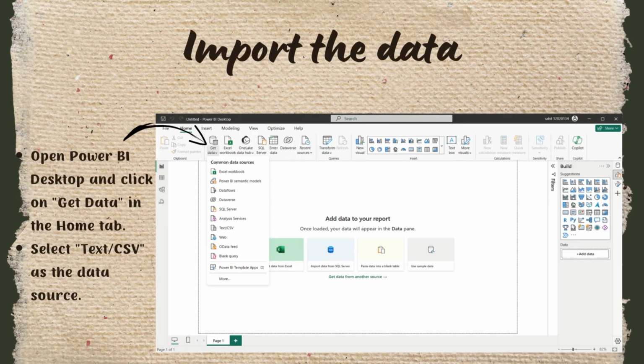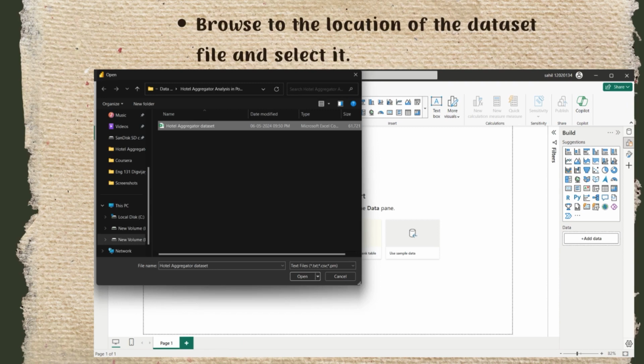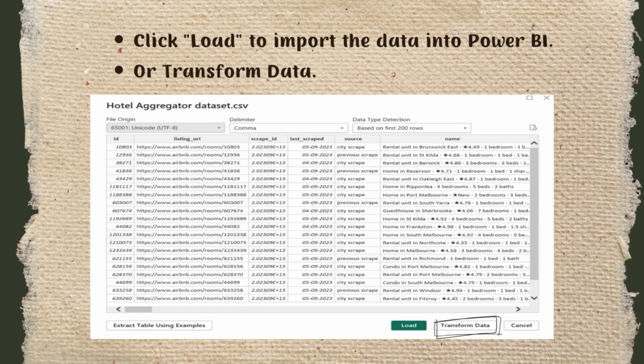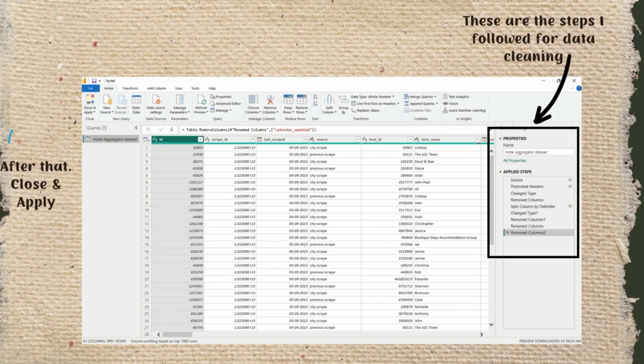Now we are importing our CSV file. Open Power BI Desktop and click on Get Data in the Home tab. Select Text/CSV as the data source. Browse to the location of the dataset file and select it. Click Load or Transform Data to import the data into Power BI. After cleaning the data, click on Close and Apply.